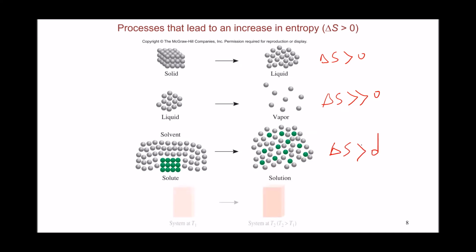And same thing will happen when you heat up something, because as you heat up substances, you're increasing the vibration motion of the component ions or molecules, which means it's much more random in position for each of the molecules. So you're increasing the randomness in the system. So that makes heating a positive change in entropy.